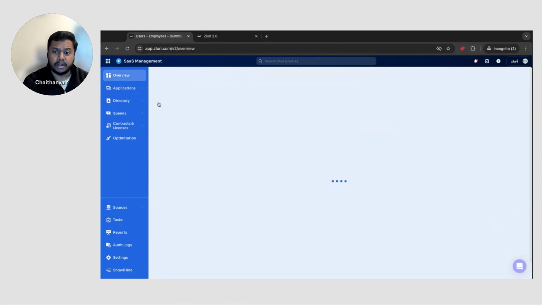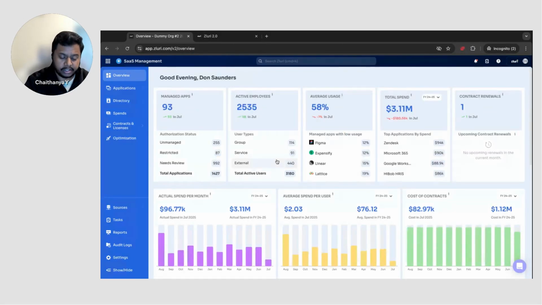More importantly, we want to ensure that the same design language and design hypothesis goes through all of these applications. Any single interface, any single module that we build in Zluri's platform goes with this design language today. One important thing I want to mention is that this is available across all of our customers at the moment.